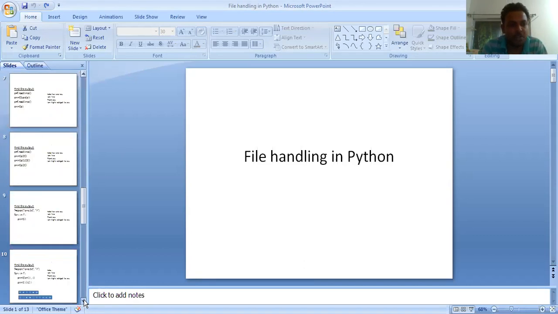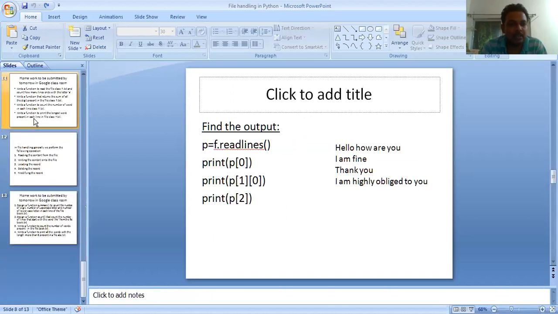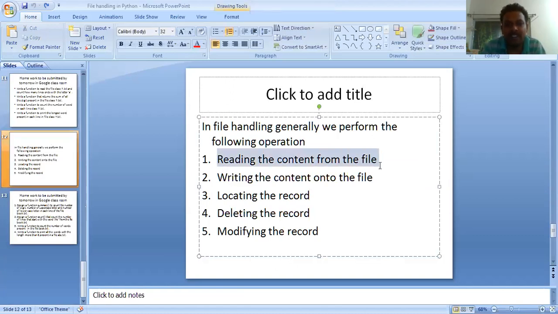So you see how many operations we do in the file. These are the operations that we do with the file that exists in your computer: reading the content from the file, writing the content onto the file, locating the record, deleting the record, modifying the record, that we will be discussing one by one. First of all, this session is mainly for the purpose of reading the content from the file.